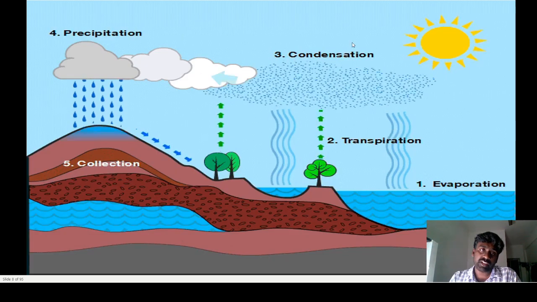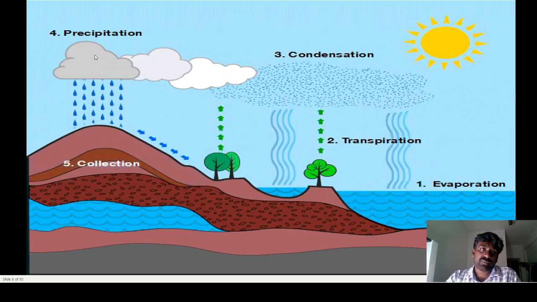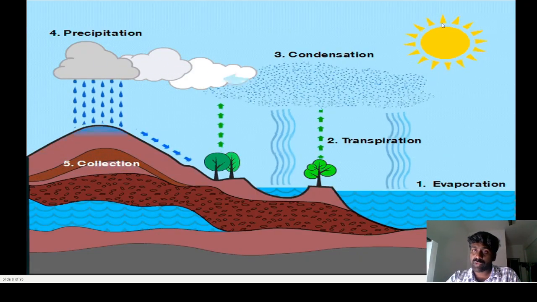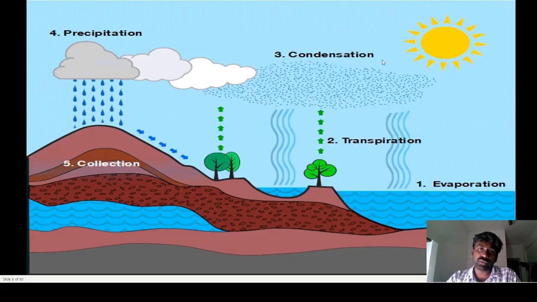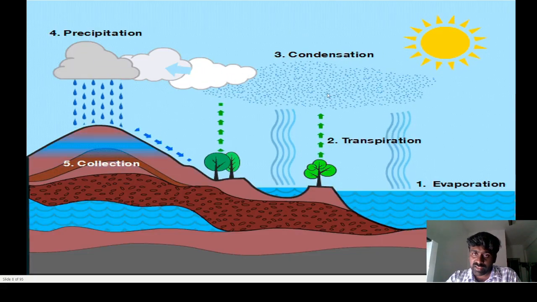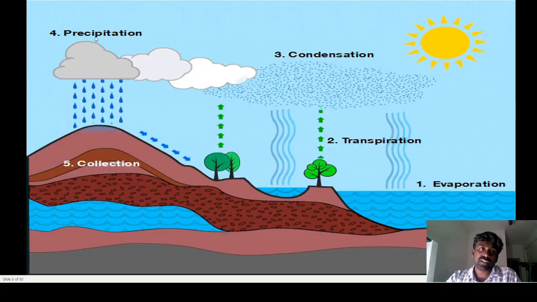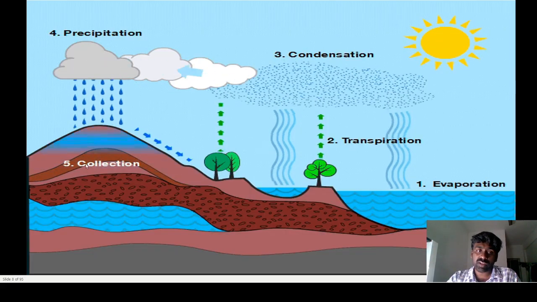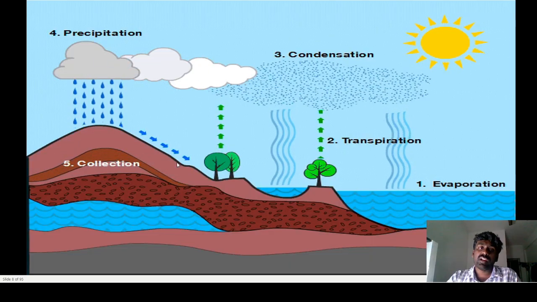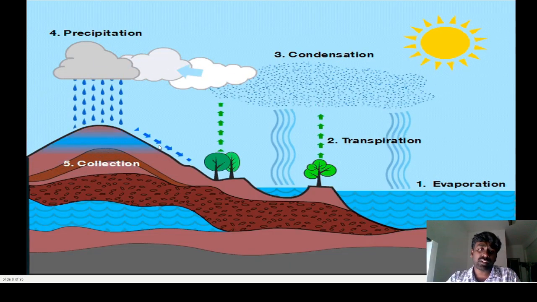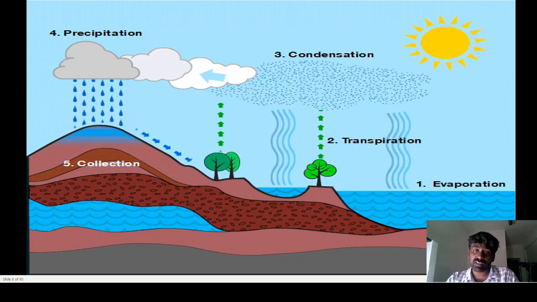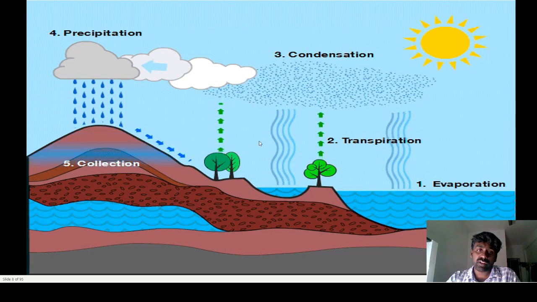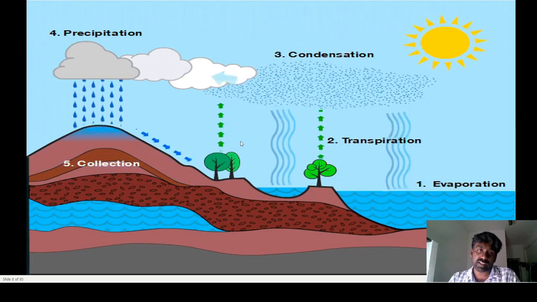Let me explain in detail. See this figure. First of all, the surface water gets evaporated due to heavy sunlight, is transported to the sky level, and then it condenses. After condensation, precipitation occurs. After precipitation, some amount of water is collected by the earth surface, and some amount of water transfers from one place to another. The process of transferring water from one place to another is called runoff. So this is a cyclic process. That is why we call it the hydrological cycle.